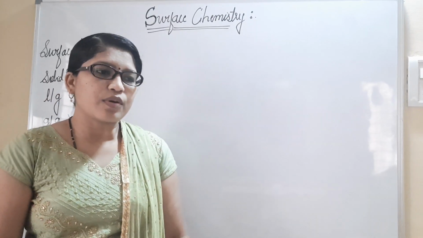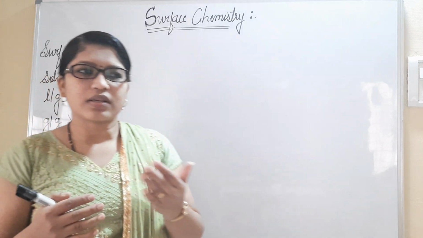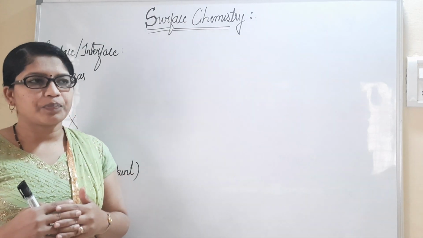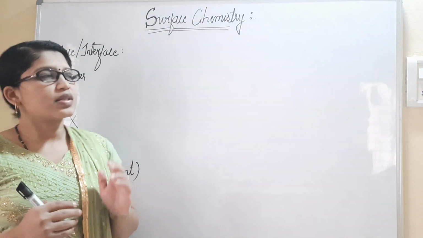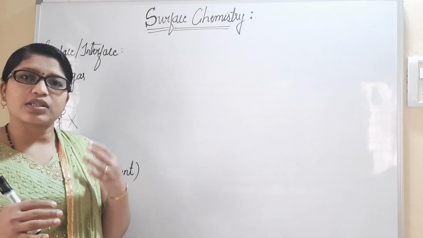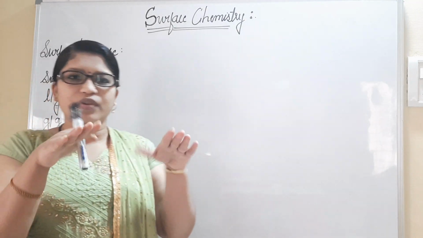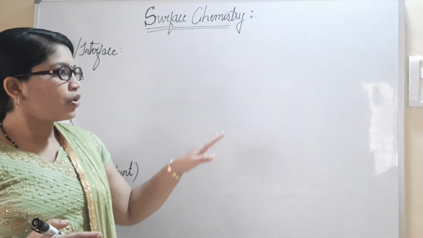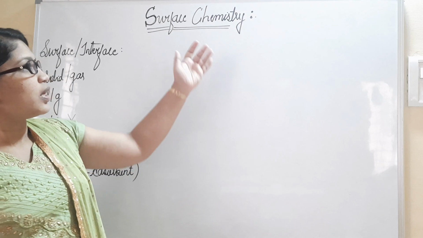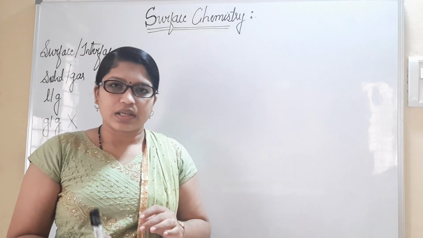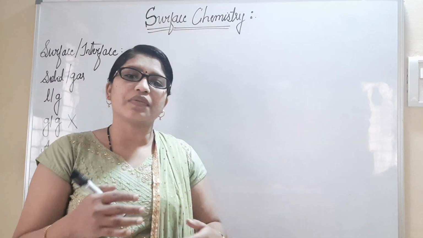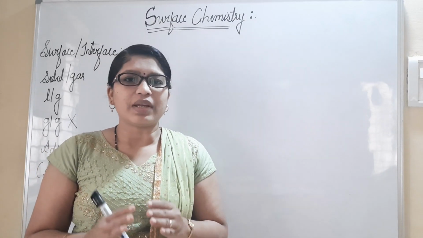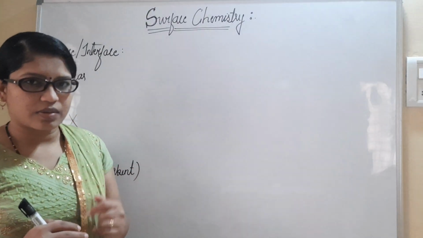Surface chemistry is a phenomenon we are going to learn in detail, exclusively regarding the physical part. It is one of the physical chemistry parts. As the name itself suggests, surface means superficial, the very upper layer of anything, or we can consider this also a surface. Chemistry means chemical reactions will be taking place on the surface. Whatever chemical reactions or changes take place on the surface, we will study in detail in the chapter Surface Chemistry.